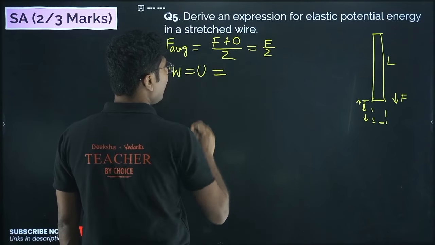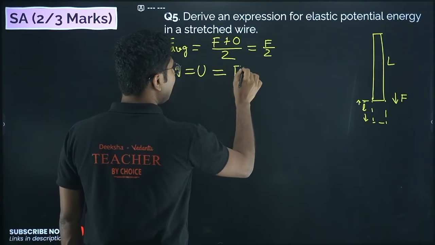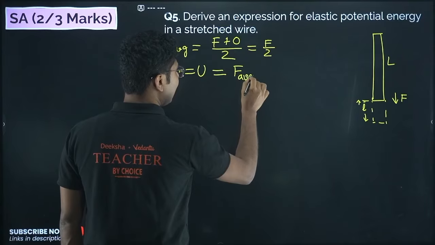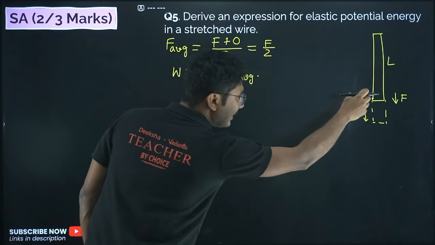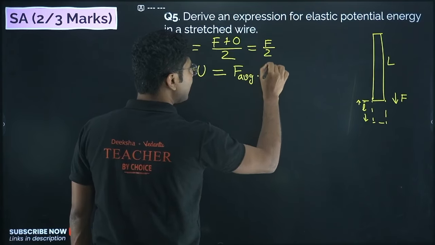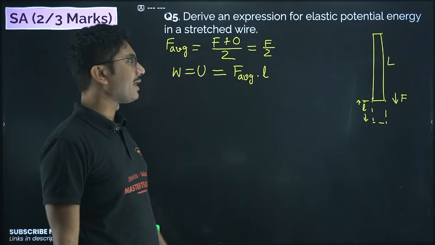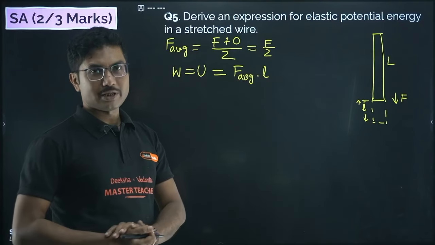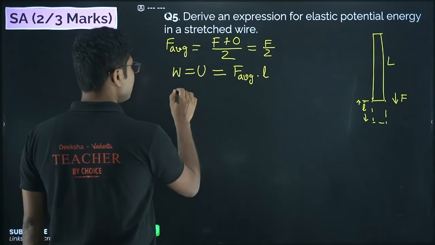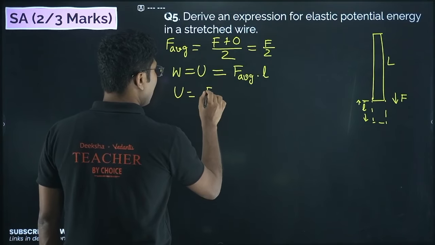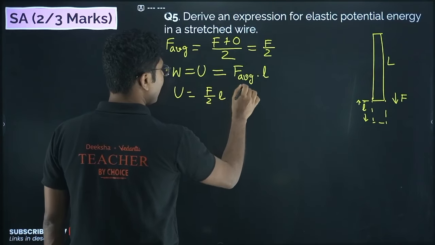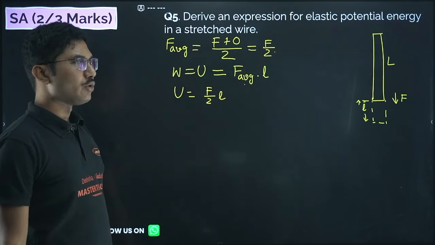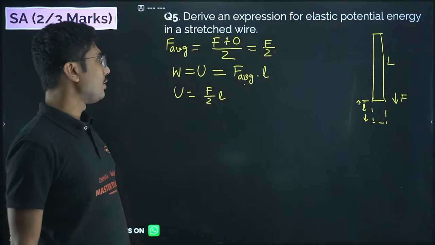Now what is work done? Work done is given by the average force that is acting times the displacement. Displacement here is the extension, which is given by small l. So F average into displacement is the potential energy stored. So U equals F by 2 into l. F average is F by 2. So this is the first initial step.